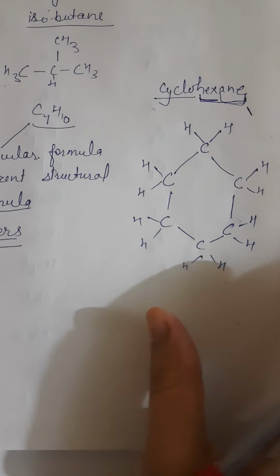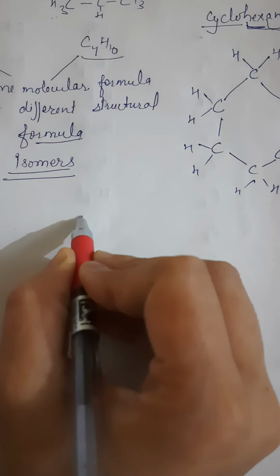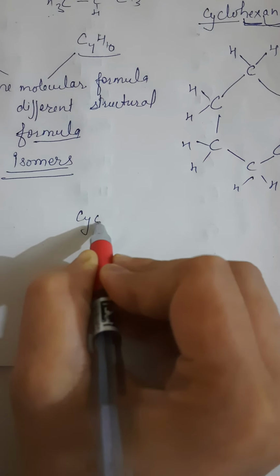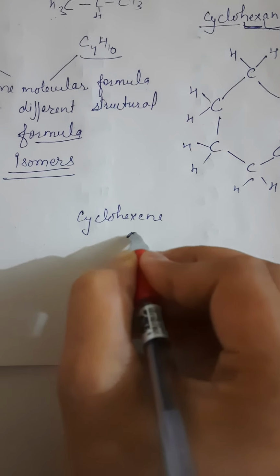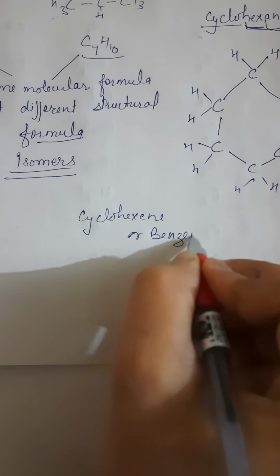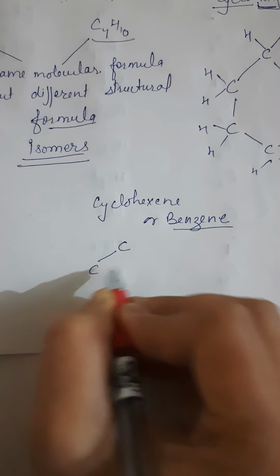Clear? If I ask you to draw the structure of benzene, then make it in a similar way.